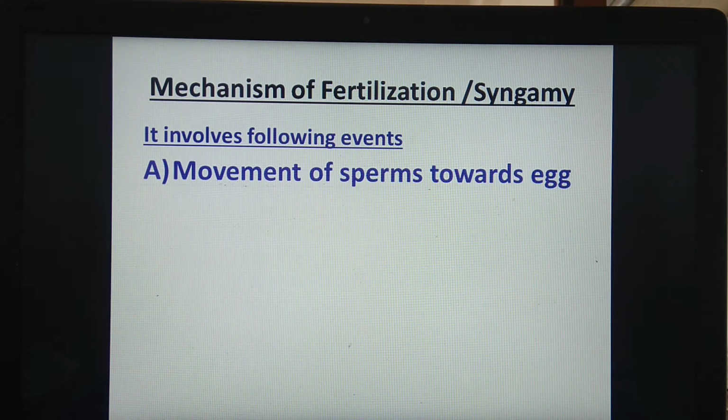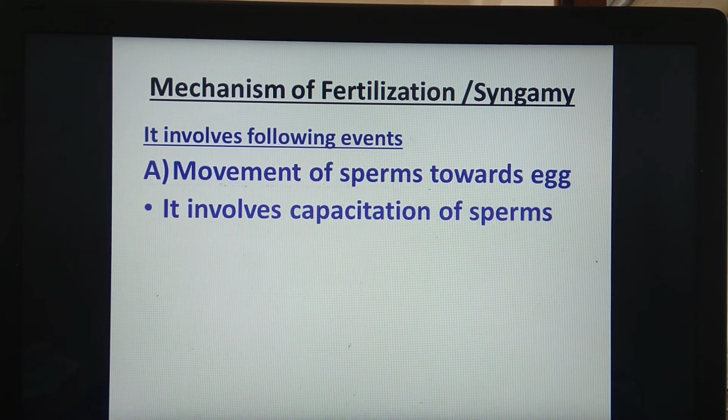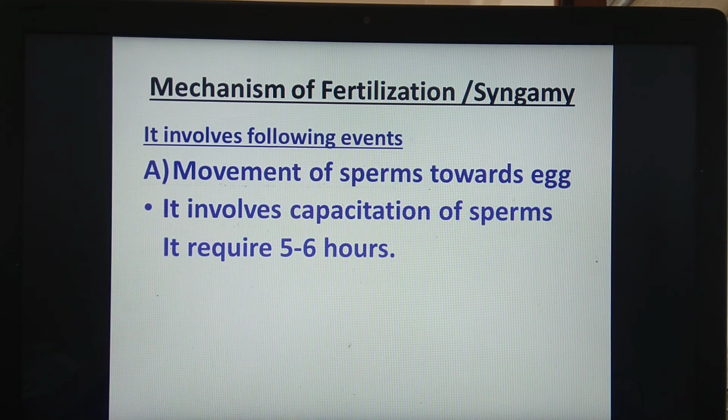the fallopian tube. Under the movement of sperm towards the egg, we have to study capacitation of sperm. This capacitation requires about 5 to 6 hours. What is the meaning of capacitation and the complete process, we will see in detail.